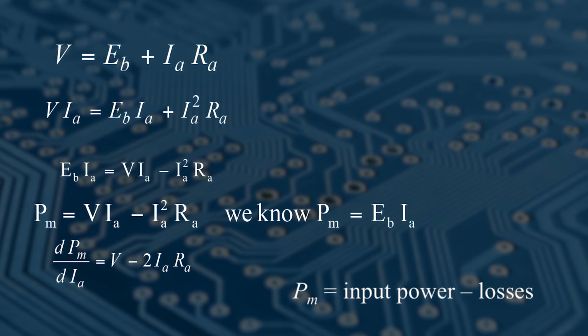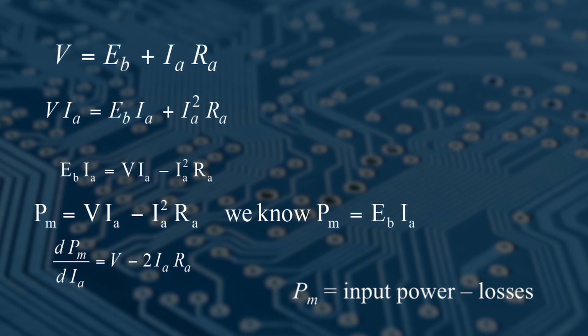So you can write V into IA is equal to EB into IA plus IA square RA. So you can write EB into IA is equal to VIA minus IA square RA. So EB into IA is equal to what?